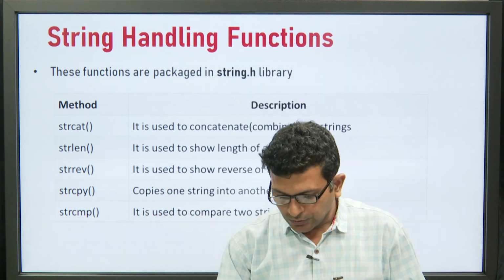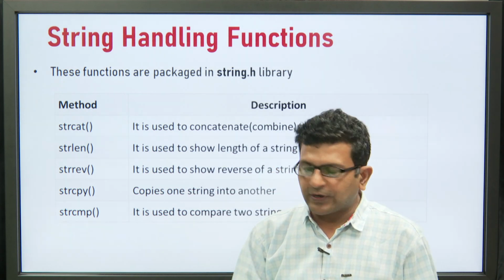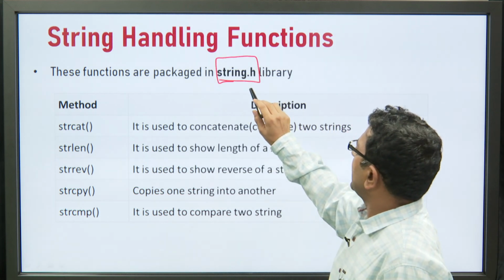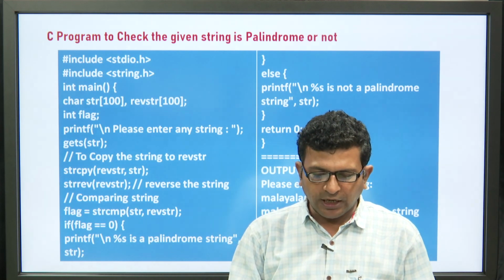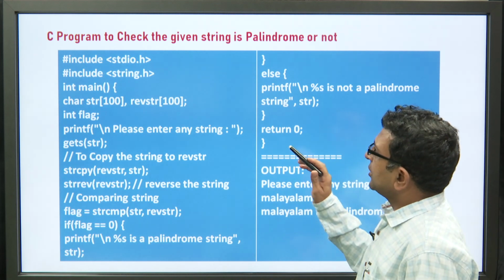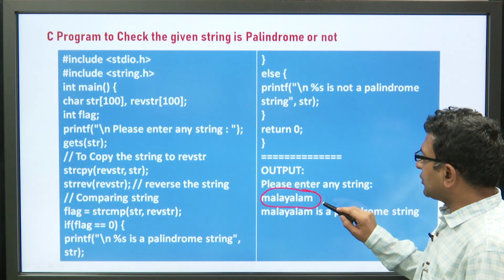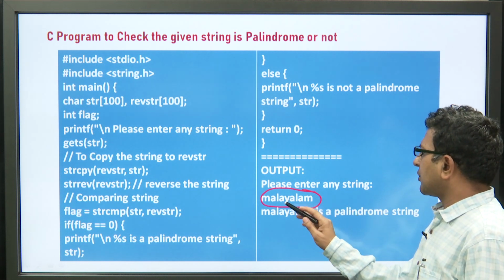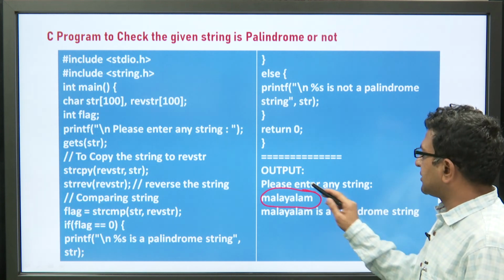These are the string handling functions provided by a library, the header file string.h. They can be utilized in a very simple program to check whether a given string is a palindrome or not. Suppose we give the string Malayalam. We want to check whether this string is a palindrome or not. If we read it from left to right or right to left and it is the same string, we can say that it is a palindrome.